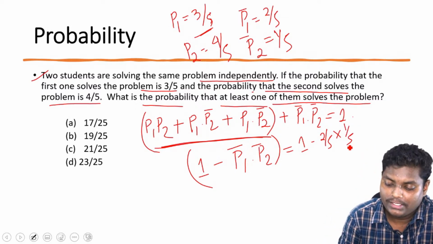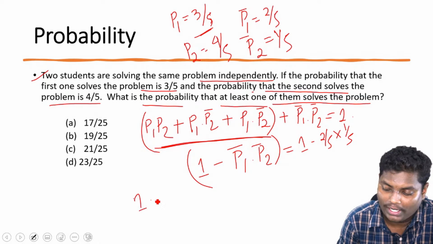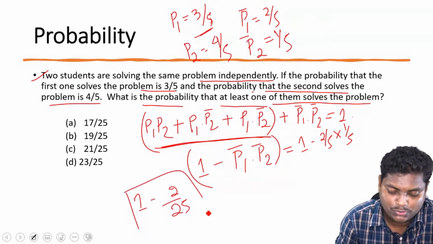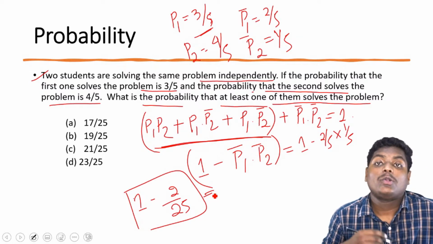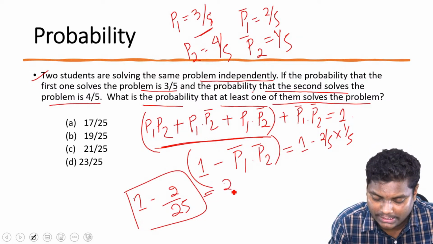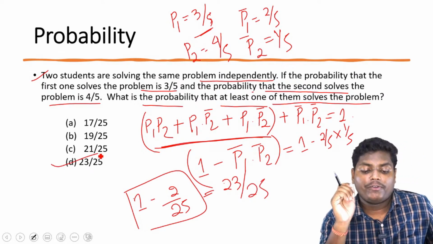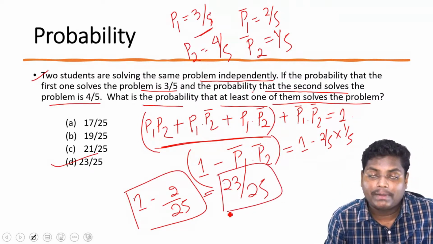So it is basically 1 minus 2 by 25, which is 23 by 25. I'm sure this is clear for everyone. This is 23 by 25.